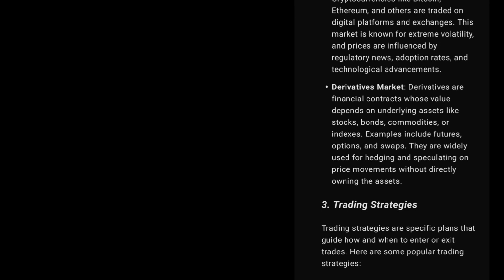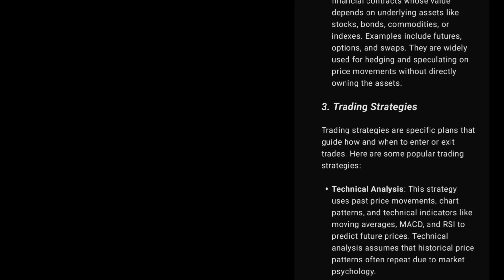Derivatives market. Derivatives are financial contracts whose value depends on underlying assets like stocks, bonds, commodities, or indexes. Examples include futures, options, and swaps. They are widely used for hedging and speculating on price movements without directly owning the assets.